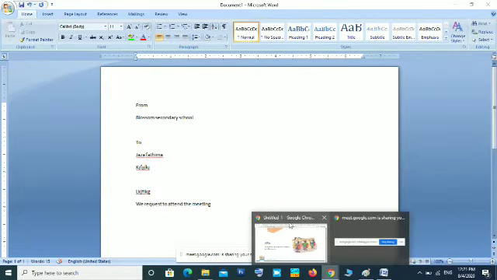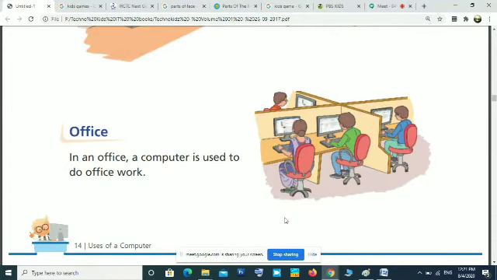So office work mainly consists of typing letters, then keeping accounts. Suppose if you pay fees, that office person will be storing it in the computer, details of your fees, tuition fees or any other fees, bus fees, like that. Your attendance, your marks, all can be stored in an office computer. That depends upon the requirement of the office. In some other office it will be a different use. For any office work, a computer can be used in office. Is it clear?